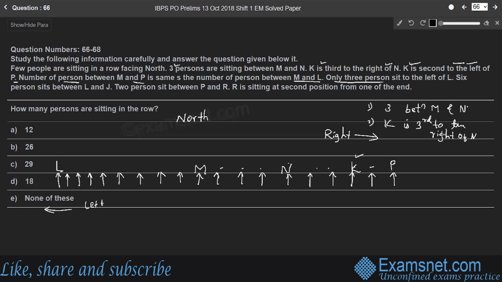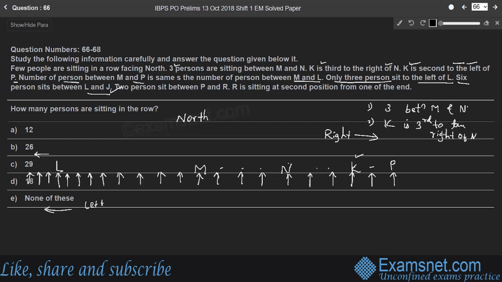Only 3 persons sit to the left of L. To the left of L, this side. So there are only 3 persons, 1, 2, and 3, right? Not more than that. And the next part, 6 persons sit between L and J. Since there are only 3 persons to the left of L, J cannot sit to the left of L, right?